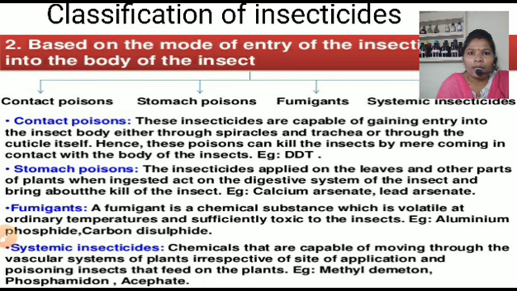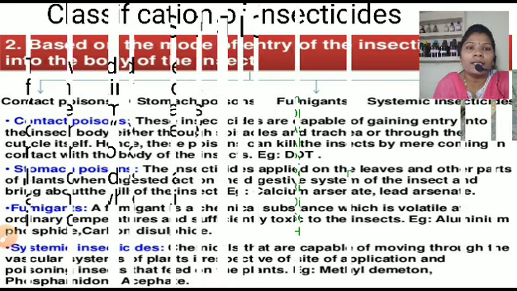Next, that is systemic insecticides. These are chemicals which are capable of moving through the vascular system of the plant irrespective of the site of application, poisoning the insect that feeds on the plant. The examples are methyl demeton, phosphamidon and acephate.